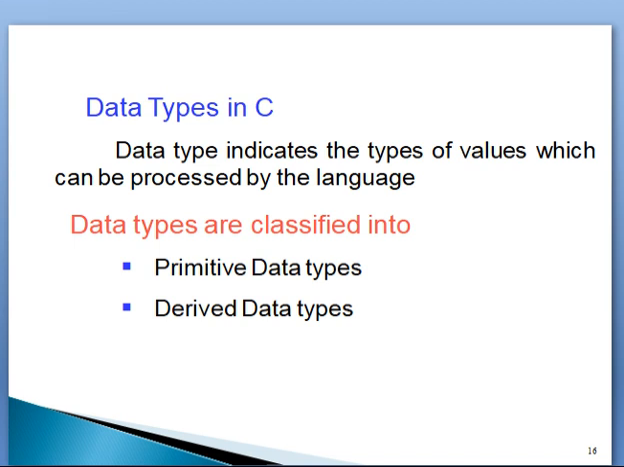Data types in C. Data type indicates the type of value which can be processed by the language. The type of data we are going to store in a program is called the data type. Data types are classified into two types in C language. One is the primitive data types, the second one is derived data types.